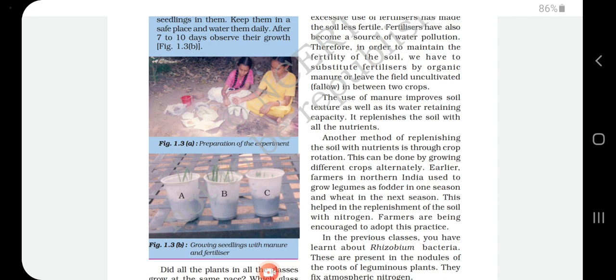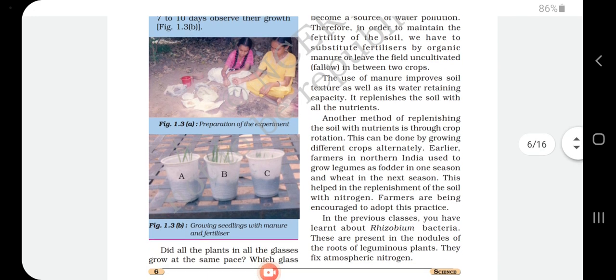So what are they following in crop rotation? This can be done by growing different crops alternately. See, the same crop is not to be cultivated again and again.